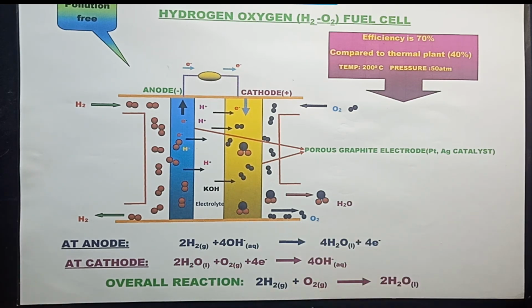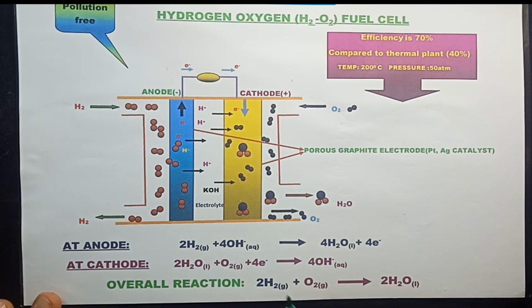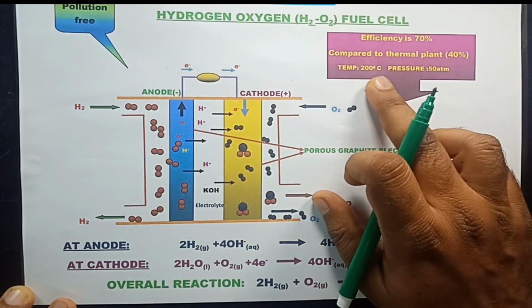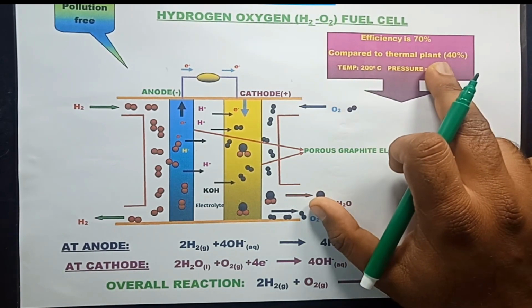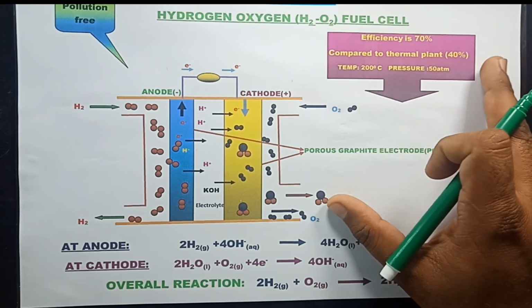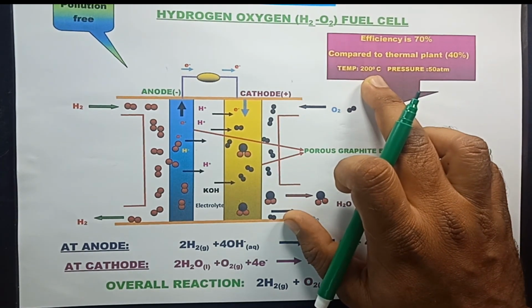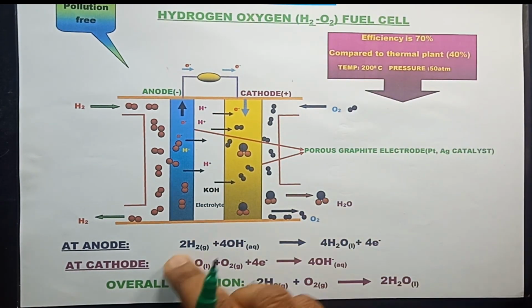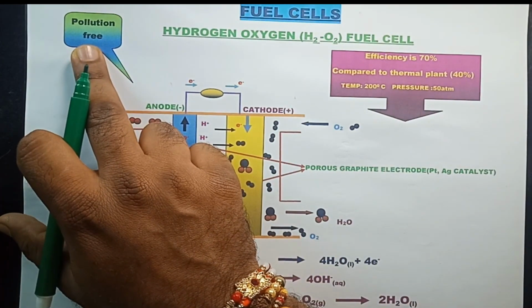The EMF of the cell was found to be 1 volt, friends. So what are the advantages of the hydrogen-oxygen fuel cell? Its efficiency is 70% when compared to a thermal plant, which has 40% efficiency. By maintaining the temperature at 200 degrees Celsius and 50 atmosphere pressure, this reaction can take place. This H2-O2 fuel cell is pollution free.